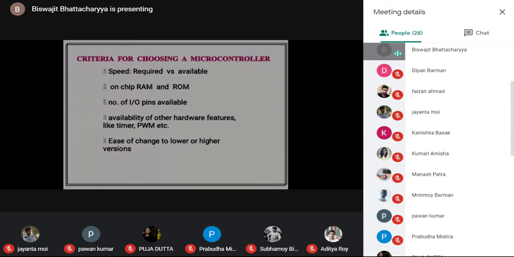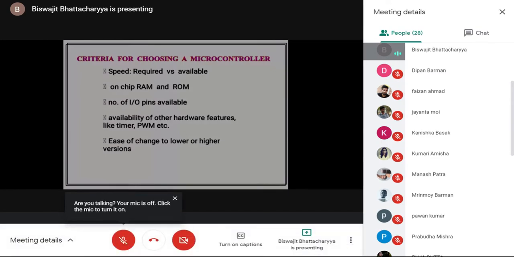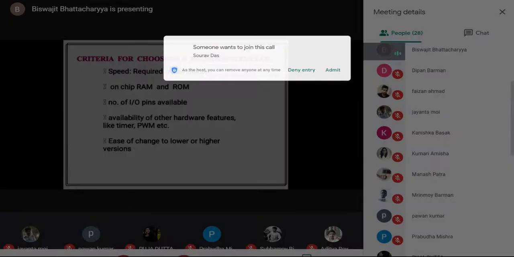Either we can write a program from scratch to implement those auxiliary functions, or the best way is we select a particular group of microcontrollers where that functional facility is already available. Then we need not write a program from scratch. We will use just the hardware segment of that particular microcontroller. We will write the appropriate instructions to trigger those hardware blocks, and then our job will be done very fast and